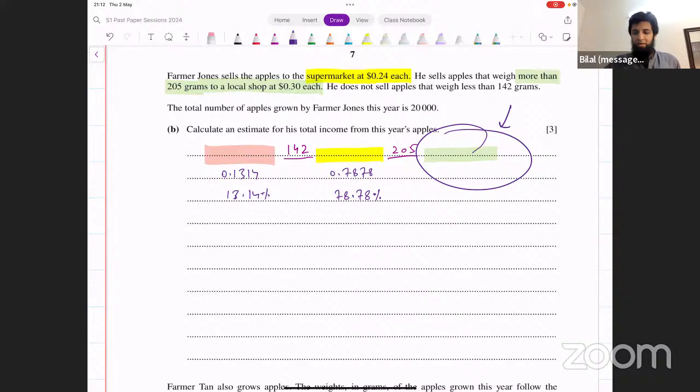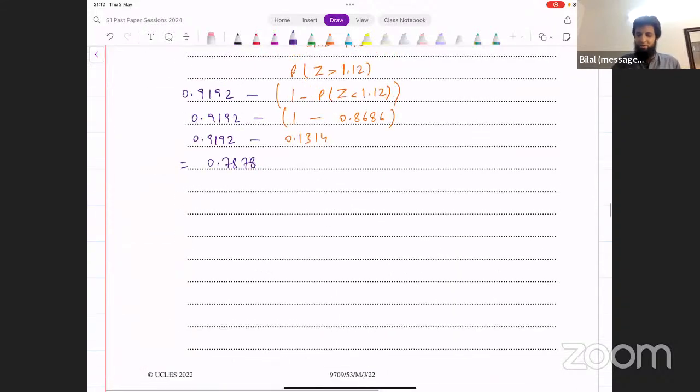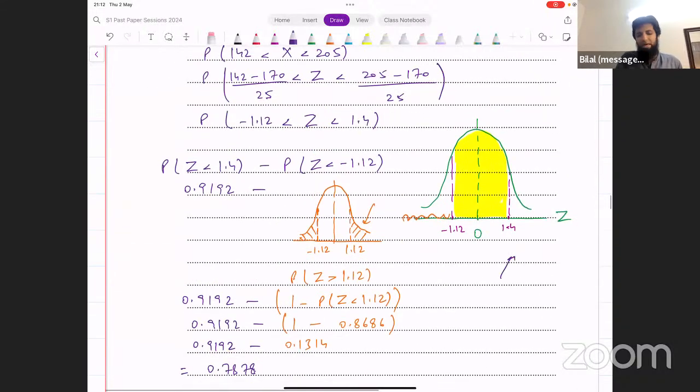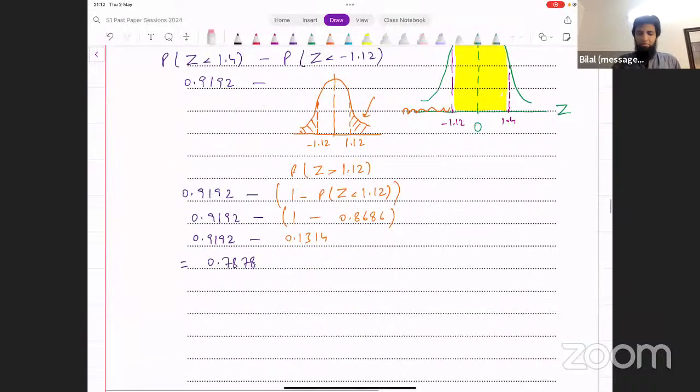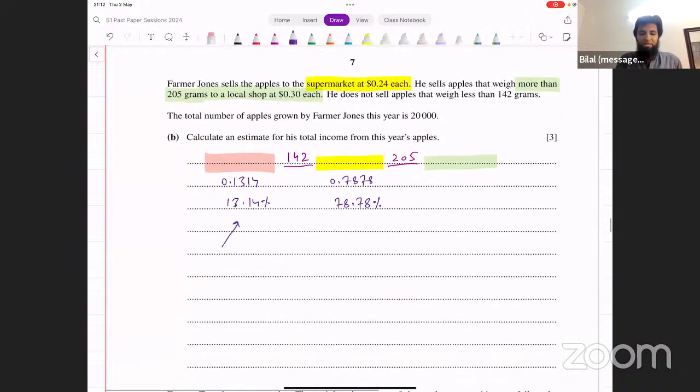Yes, Faizan, you're right that we actually need the right side. But since we have the left side already, figuring out the right side is going to be straightforward, right? We could actually get that by subtracting this number from 1 directly as well. That would work, yes. But this is another way of doing this: you find the left-hand side and then subtract these two numbers from 1, and see what the remaining number turns out to be.